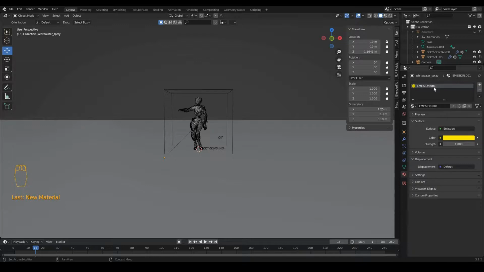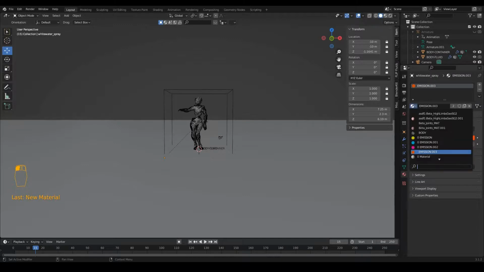So it has been created again with the same yellow color. You can change it to another color. I need another duplicate copy, so I click this button and I change the color, and I will create another 4th copy by clicking the same button and I will change the color to something like orange. So I have 1, 2, 3, 4 emission materials.